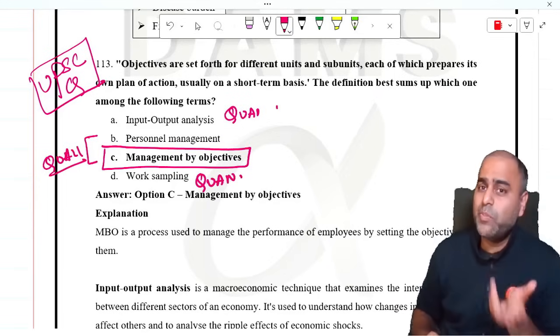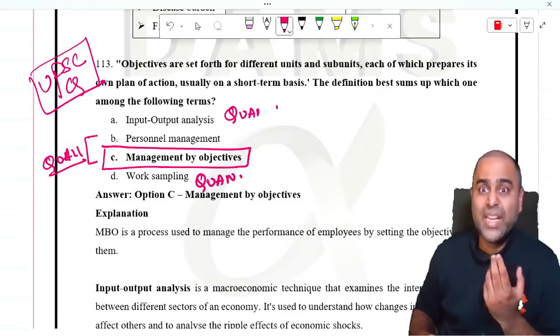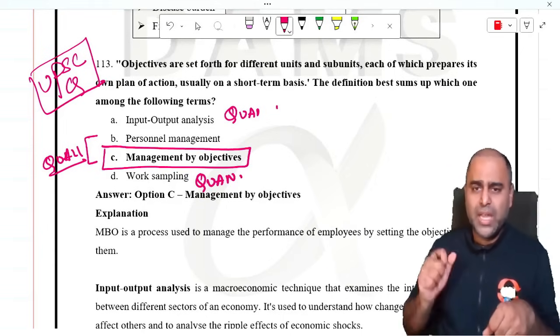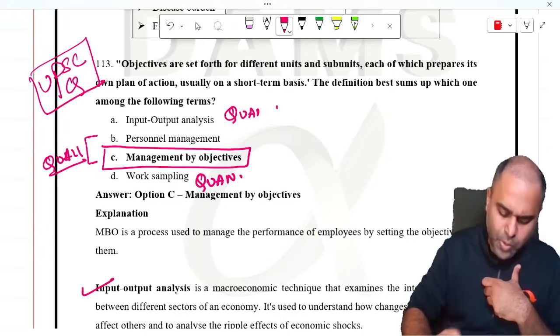See guys, input-output analysis, we do read it in economics, especially cost utility, cost effective, cost benefit. Input is always money, output can be of different terms. So ये आपको पता है.